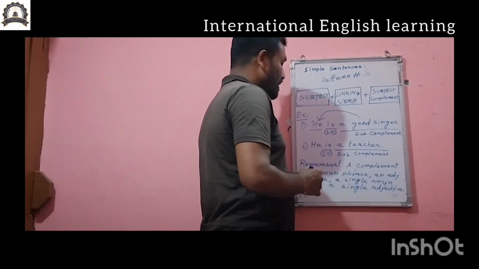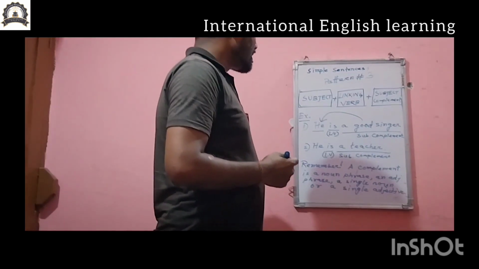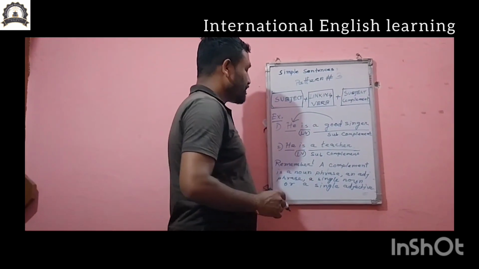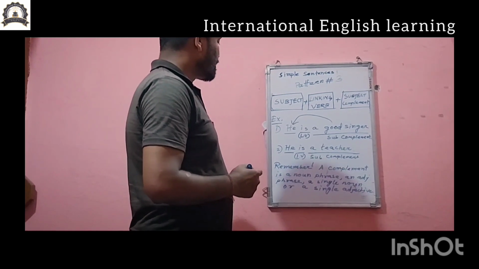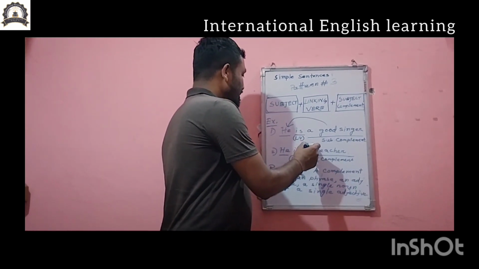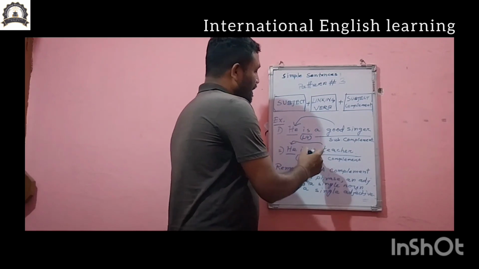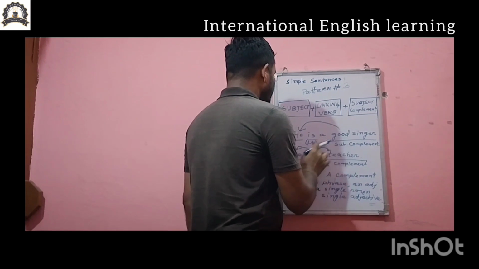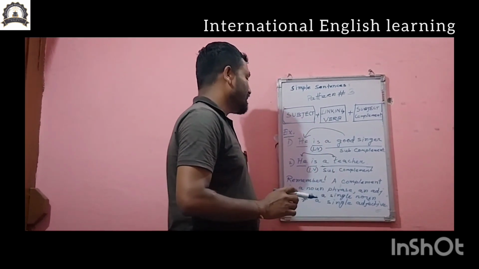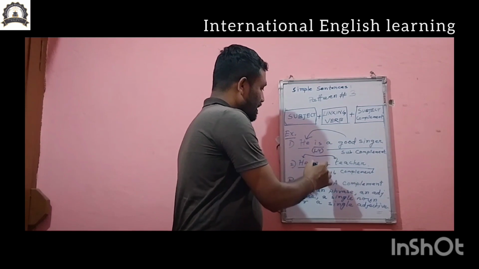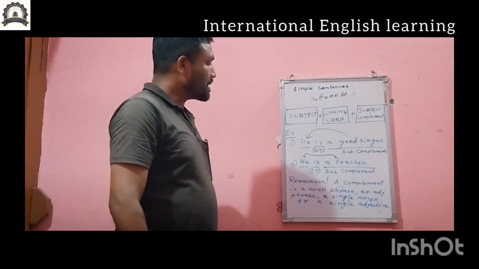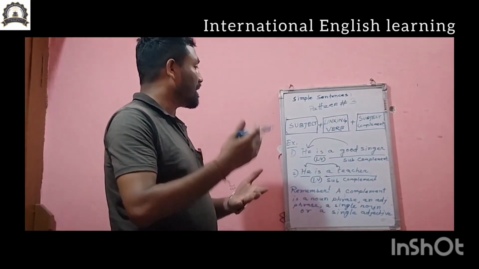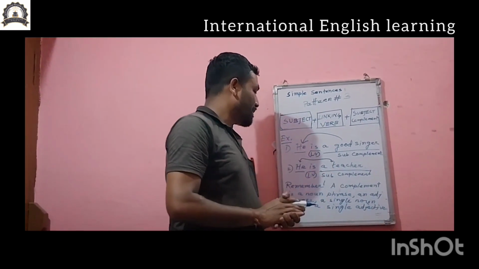Again, in our second sentence: he is a teacher. He is a pronoun here, third person singular, and a teacher is the subject complement. Actually a teacher is saying something about the subject pronoun he. So this part is completing the meaning of these two sentences and saying about the subject, and it is called the subject complement.